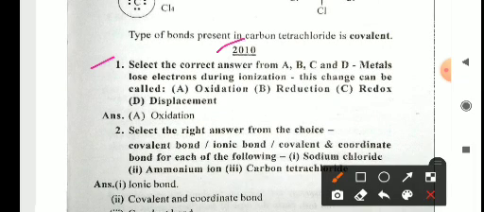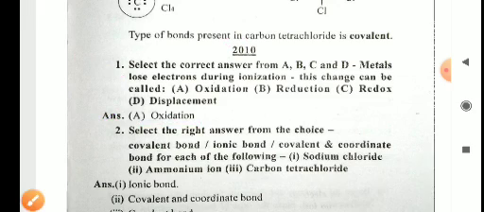Select the correct answer from A, B, C, D: when metals lose electrons during ionization, this change can be called oxidation, reduction, redox reaction, or displacement. So the answer will be oxidation, because in the case of oxidation, when an element loses electrons, it gets converted into an ion. This process is known as the oxidation process.